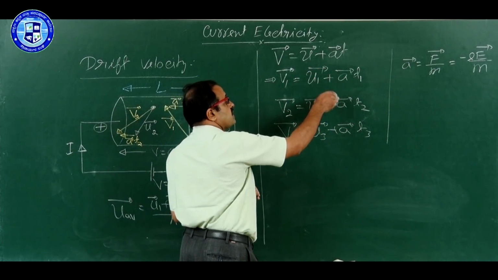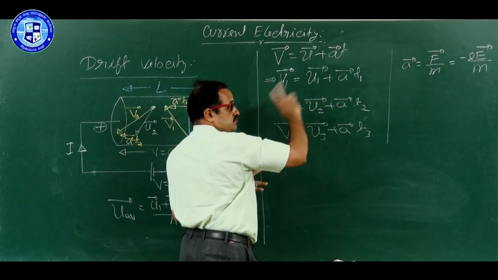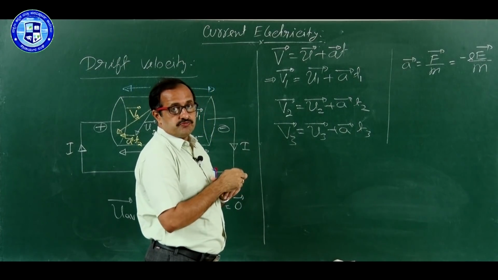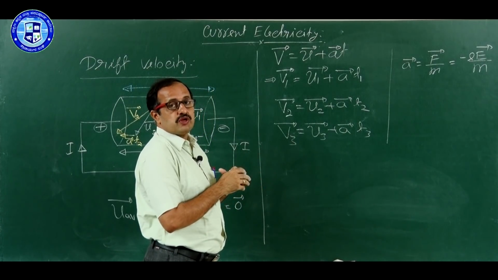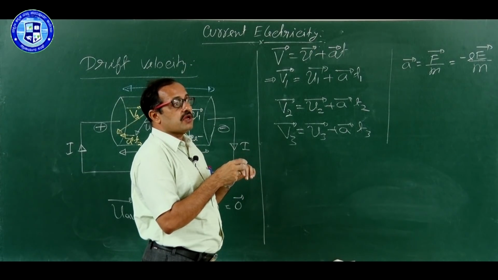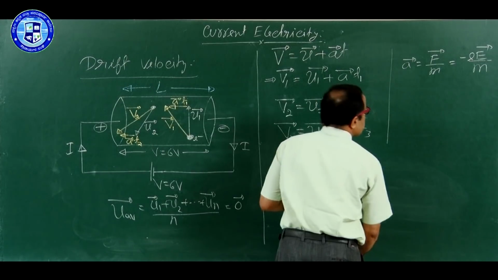Don't write A1, A2, A3, no. But time of collision, that differs, T1, T2, T3, it need not be same. It is the chance of that particular electron. One electron may take more time for collision, another electron may undergo collision quickly. Therefore, time of collision need not be same.